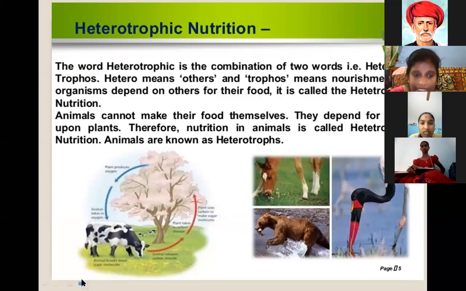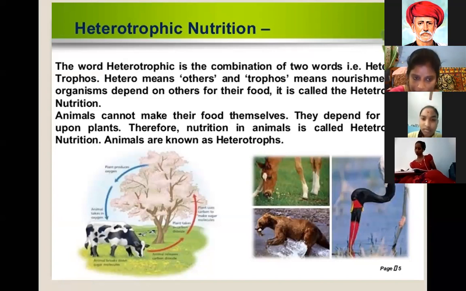See this slide. The word heterotrophic is the combination of two words, hetero and tropes. Hetero means others, tropes means nourishment. If organisms depend on others for their food, it is called heterotrophic nutrition.